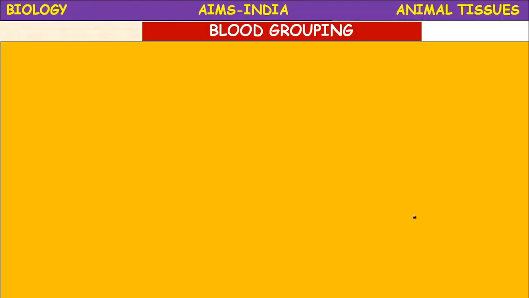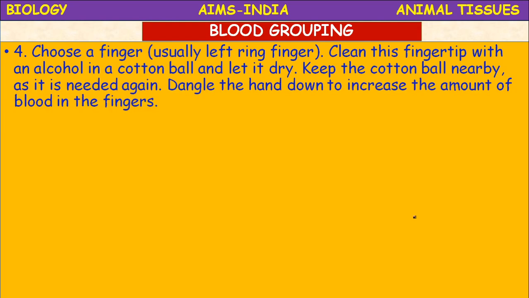Now you need to collect the blood. Choose a finger, usually the left ring finger, which is convenient. Clean this finger with 70% alcohol, which we already mentioned in the kit.